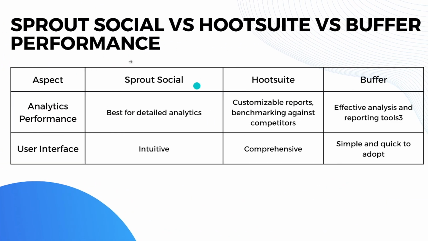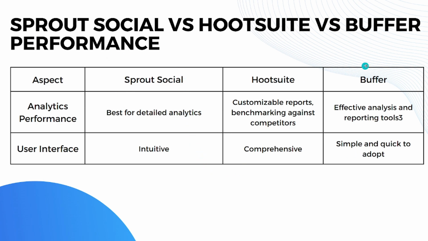And when it comes to analytics performance, Sprout Social is the best out of the three for detailed analytics. When it comes to Hootsuite, they have customizable reports and benchmarking against competitors, while Buffer has effective analysis and basic reporting tools. And when it comes to user interface, Sprout Social is very intuitive. Hootsuite is very comprehensive, while Buffer is simple and quick to adapt. And that's it for the simple performance comparison.